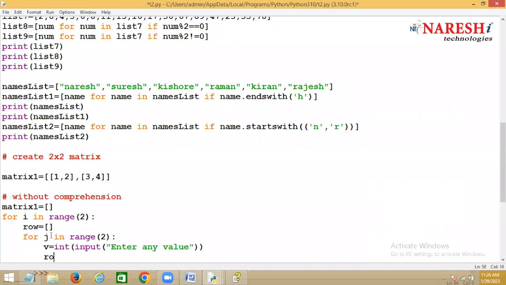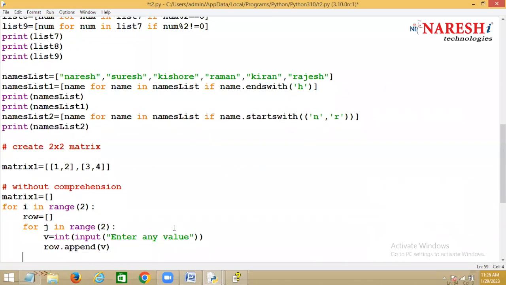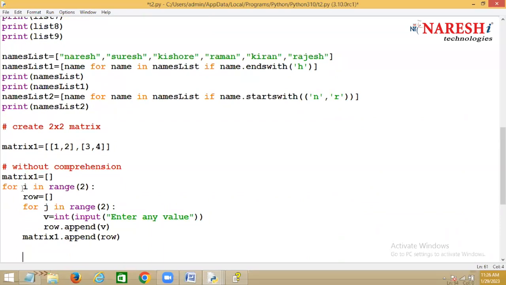And this value you are adding to the row: row dot append, value. So how many values are added in each row? 2 values, right? After adding these 2 values into the row, this row should be added to the matrix, by saying matrix 1 dot append. What are you trying to append? Row.